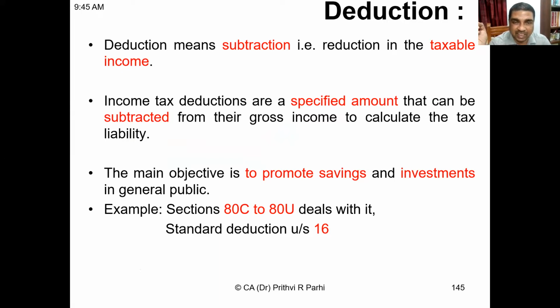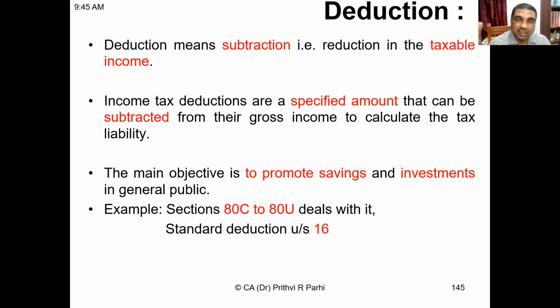Sometimes these deductions are allowed to promote savings of the assessees or to encourage investment habits of people. We'll see a list of deductions here, covered under sections 80C to 80U. In appropriate time, you can go to the Income Tax Department website and see all the Chapter 6A deductions. Also, there are some deductions allowed under various heads. For example, under the head salary, deductions like standard deduction, entertainment allowance, professional tax paid, and employment tax paid are the reductions allowed.